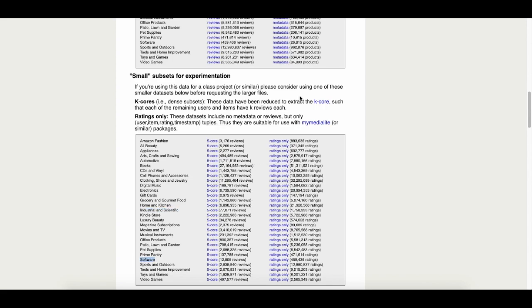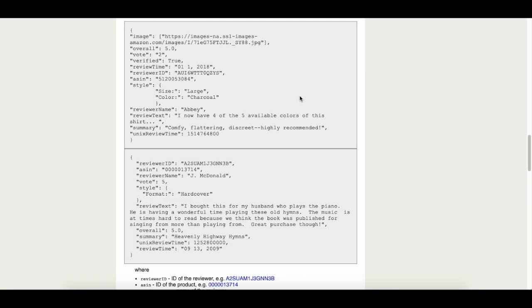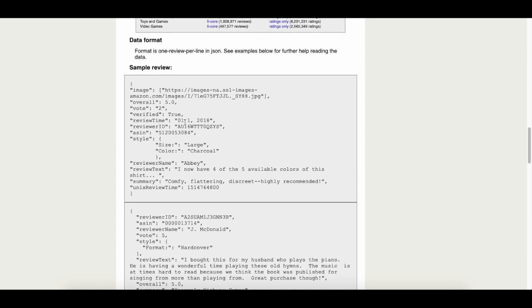Now I am telling you, all these datasets are available in .json format. The JSON format looks like this, which has columns: image, overall, vote, verified, review time, reviewer ID, reviewer name, review text, summary, etc. But our project needs a .csv file for processing the data.